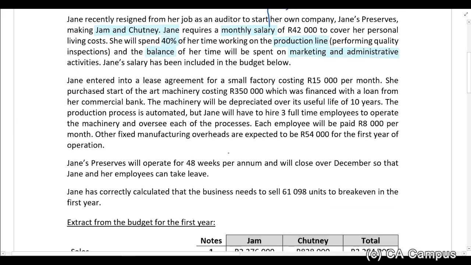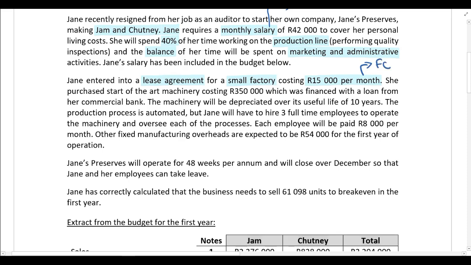Jane entered into a lease agreement for a small factory costing 15,000 Rand per month. All right, so once again, the factory rent is 15,000 Rand a month, regardless of the number of units that are manufactured in any given month. So this is also going to be a fixed cost.